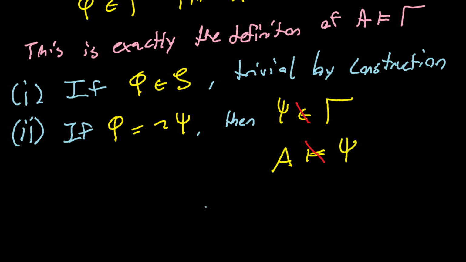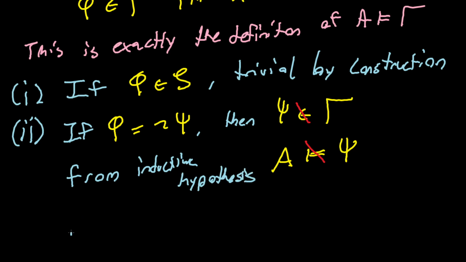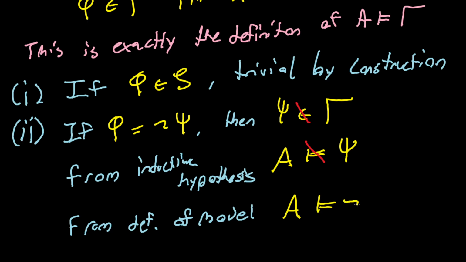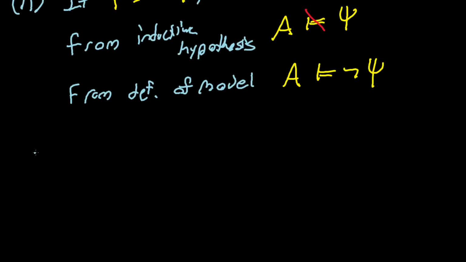But now, I'll write this out. I'll be all formal here. So this is from the inductive hypothesis. And then, of course, finally, from the definition of a model, if psi does not hold in A, then, of course, not psi holds in A, right? That's just the definition of a model we saw a billion years ago. And lastly, this might even be an exercise at this point because we're so good at these proofs. You can just do this.